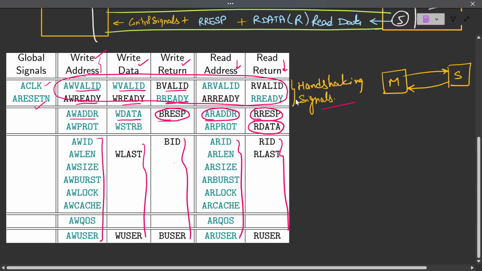Why is this so? Because these are handshaking signals, and the rest are channel individual signals. For example, write address for the write address channel, write data response signal, read address and read response signal. So we'll understand why these signals are common among all the channels. What exactly is a handshaking signal? How handshaking happens, we'll see today.